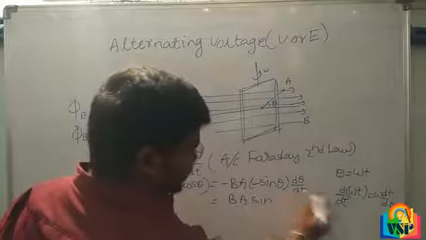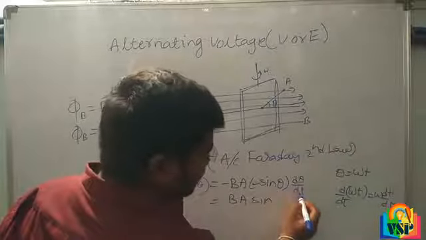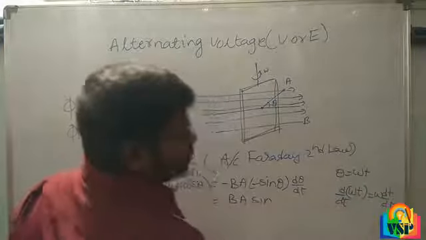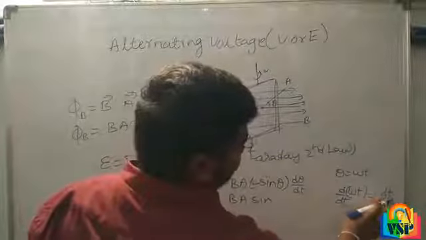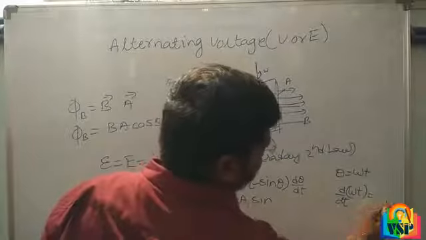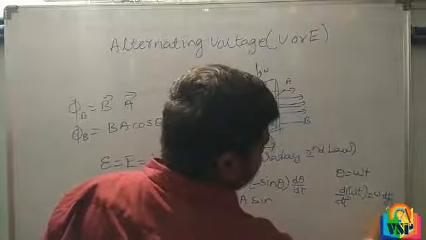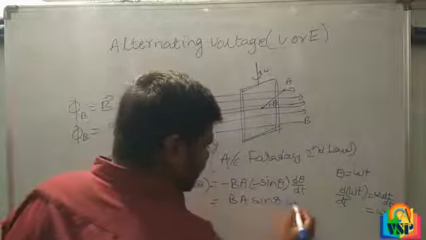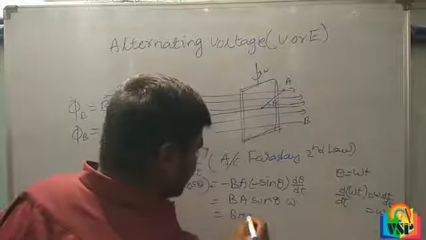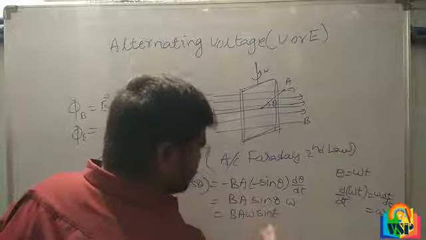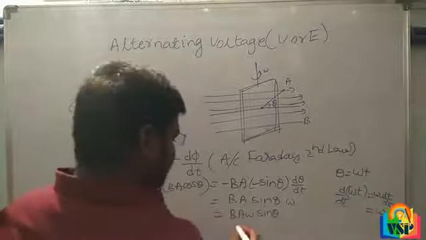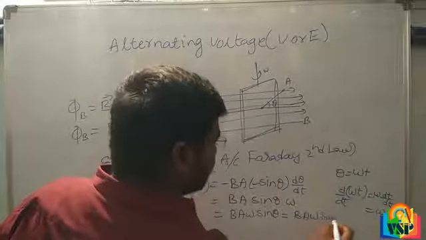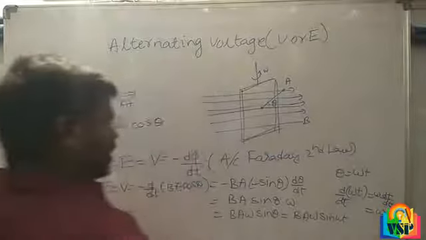Instead of d theta by dt, you can write omega into dt by dt, so it is omega. Minus plus BA sin theta into omega. Rearranging, we get BA omega sin theta, which is BA omega sin omega t.